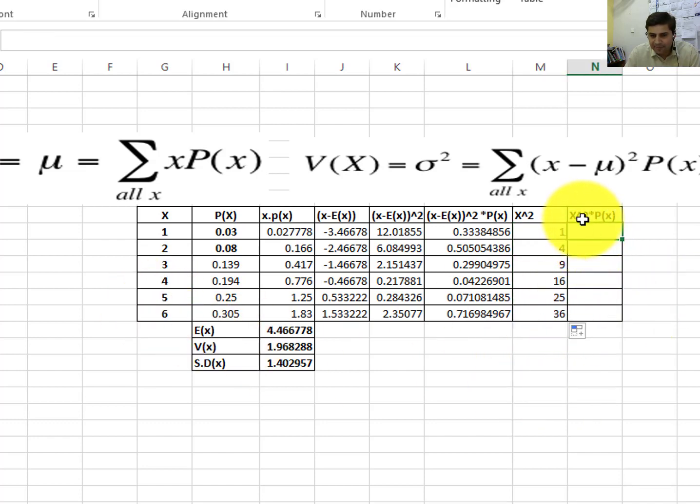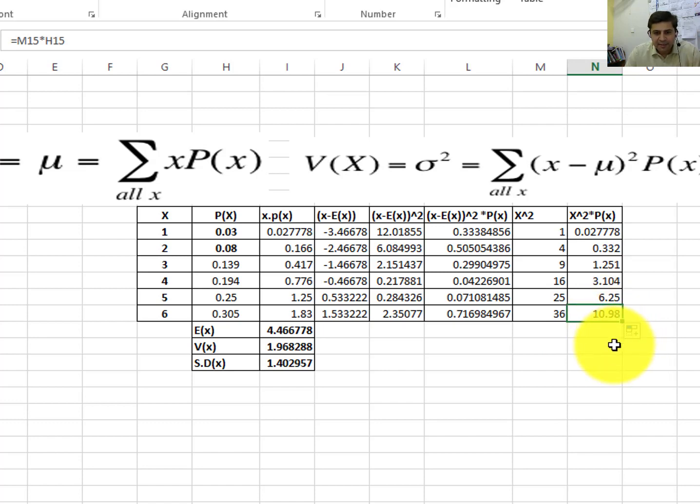In the next step, x square into p(x), we need to multiply x square with the respective probability. You do not need to do it again and again, just drag it down and it will calculate this for you.